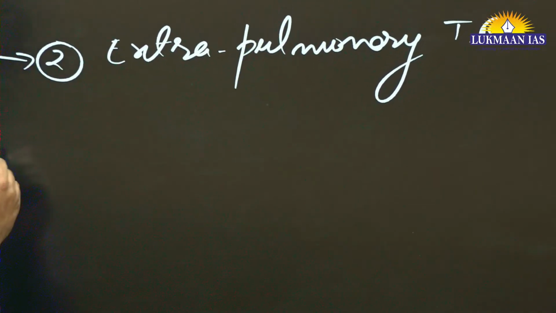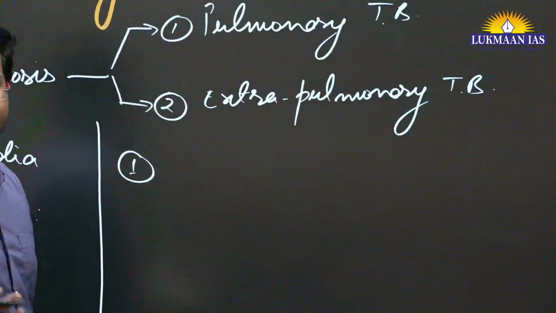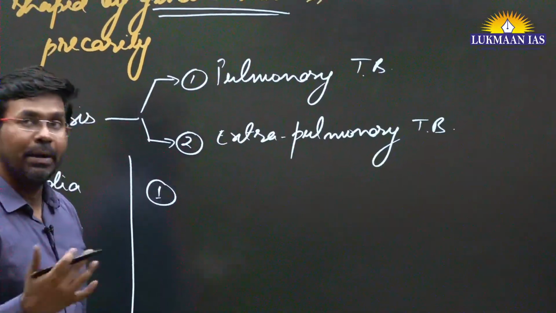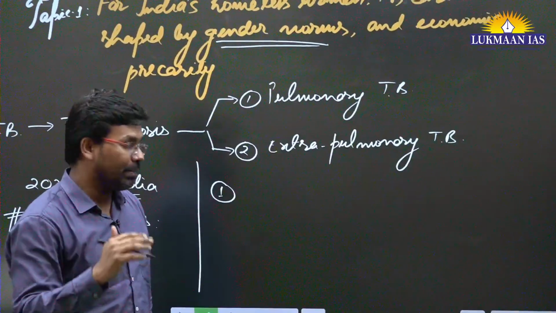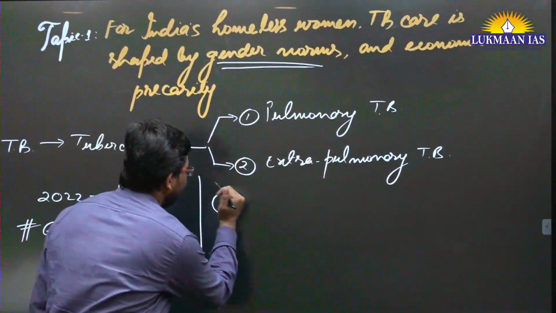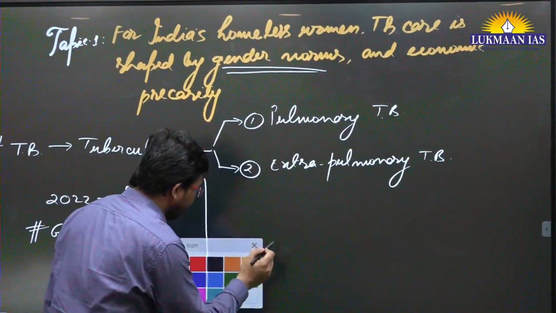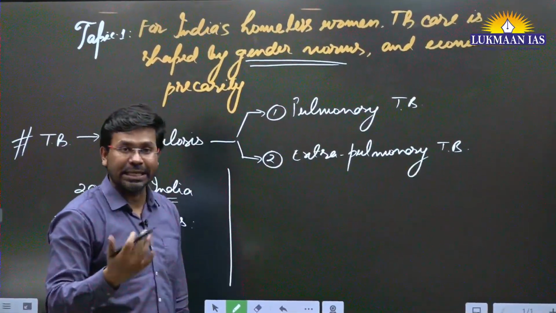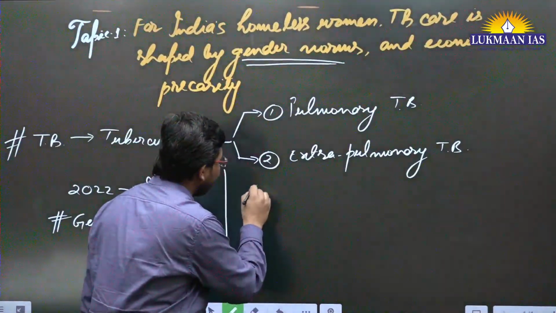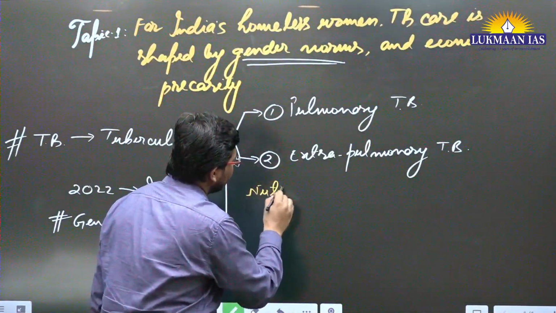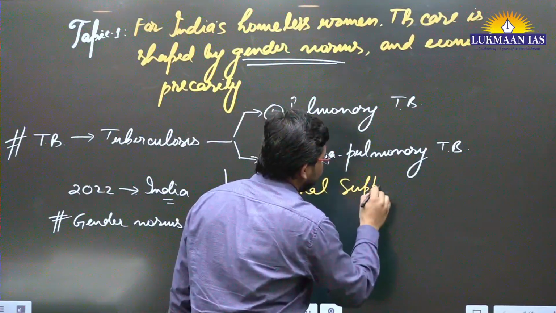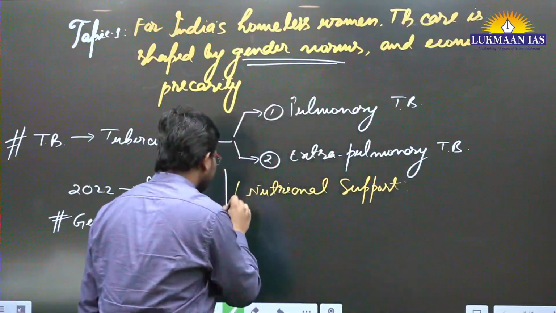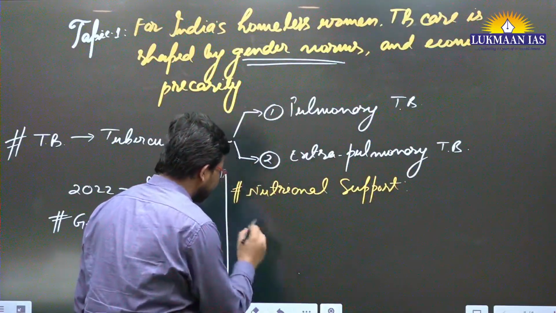Okay, so here what you need to understand is that the government of India does have healthcare infrastructure across the country, right? We do have multiple healthcare infrastructure across the country, but at the same time, nutritional facilities are also needed by patients, because it has been noticed through various research and studies that those patients who lack nutritional support face more difficulty because of TB, because TB affects them more.